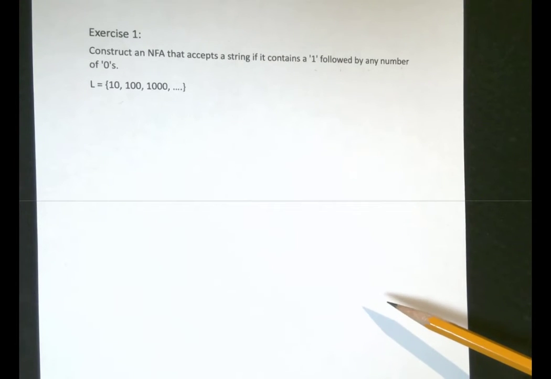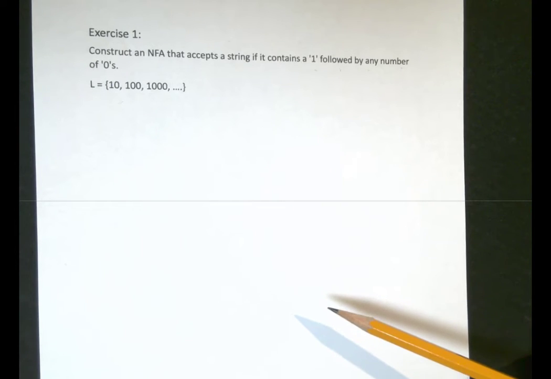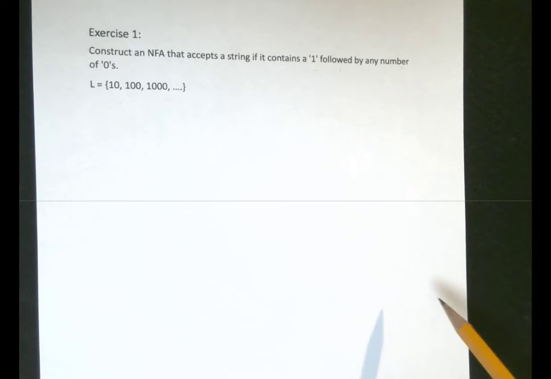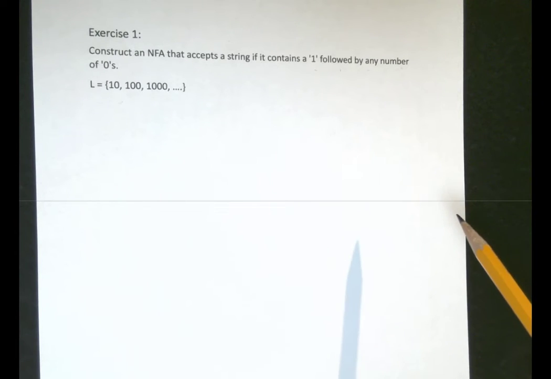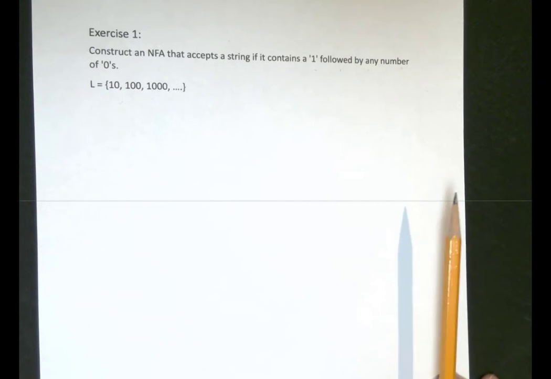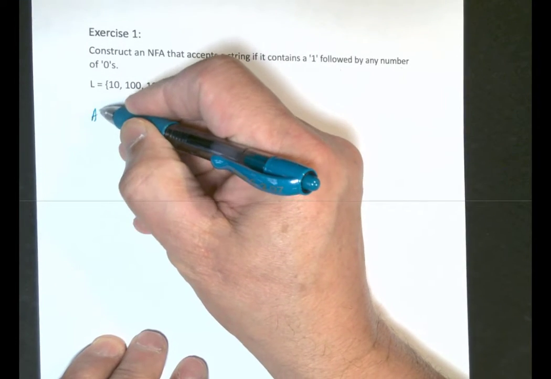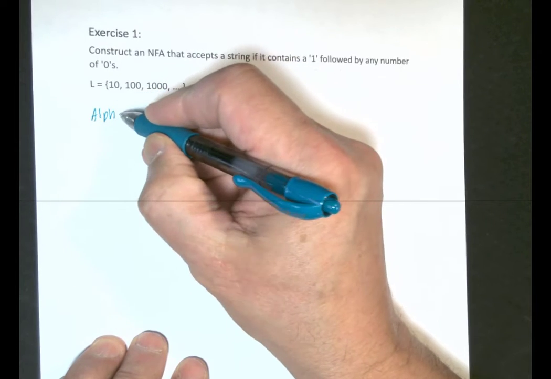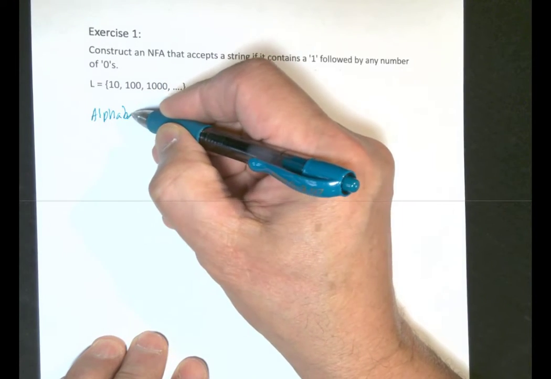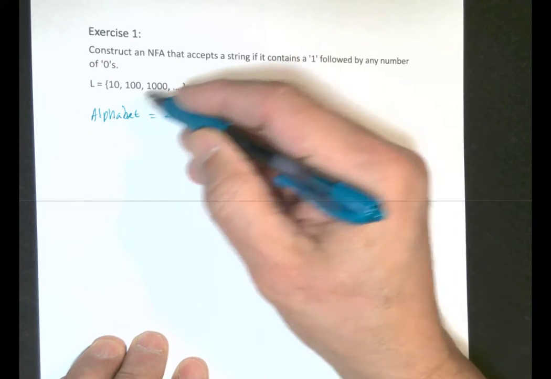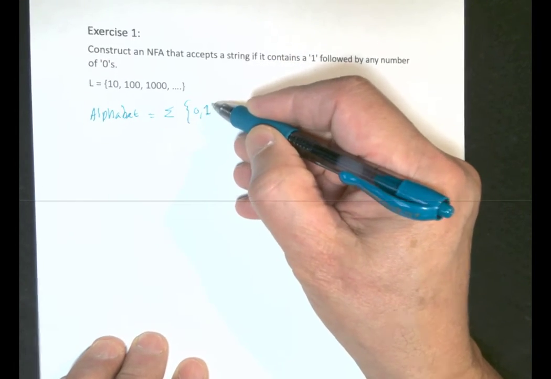Our first example says: construct an NFA that accepts a string if it contains a 1 followed by any number of zeros. A 1 followed by any number of zeros. And we are dealing with an NFA, so let's first recognize what the alphabet is. The alphabet is sigma, and in this case it is 0 and 1.